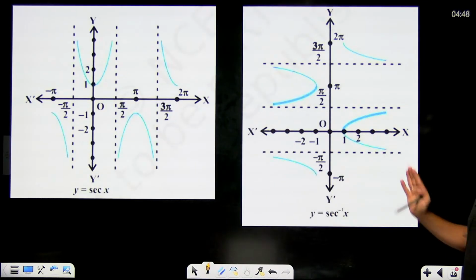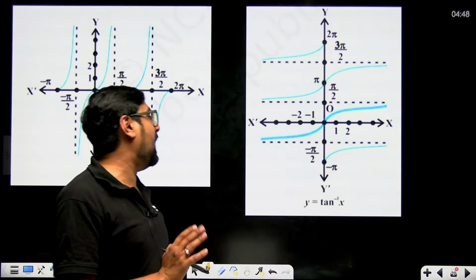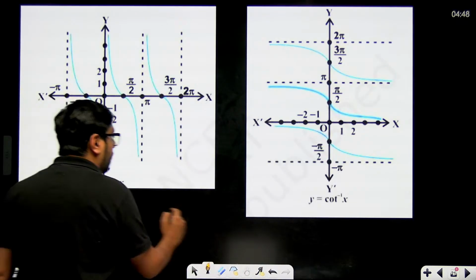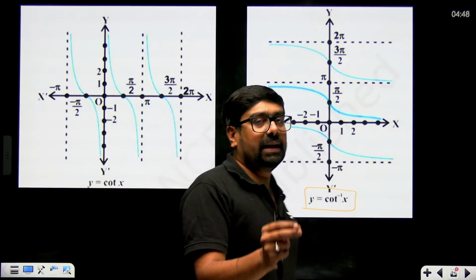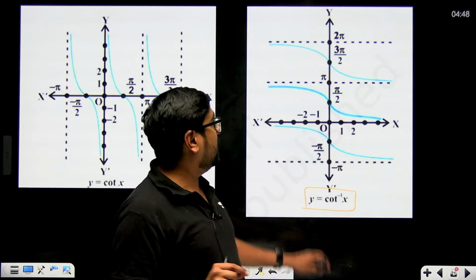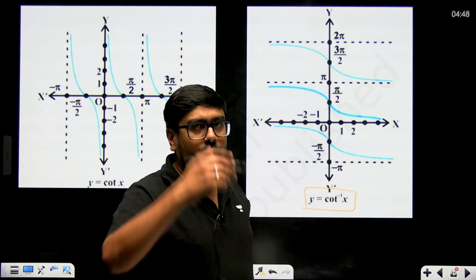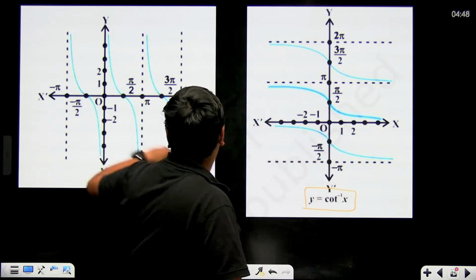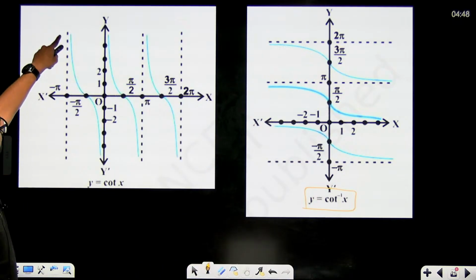Make a picture of these graphs in your head, because one of the graphs can come, and chances are that cot inverse can come, because cot inverse has repeatedly been there in the sample papers published by CBSE. So there is a chance they can give you a simple question to plot the graph of cot inverse x. So y equal to cot x graph is like this.